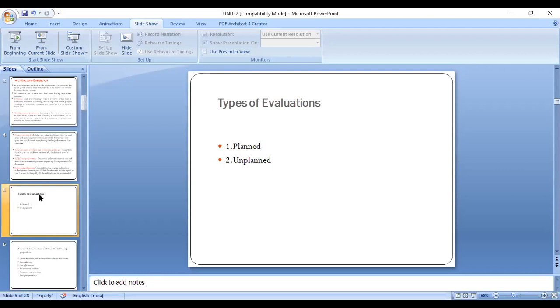So at that time they thought somewhere we made some mistake. So that's why we need to evaluate our project from first to ending. This kind of evaluation is called unplanned evaluation. Unplanned evaluation may give fruitful results or not, but planned evaluation will give maximum fruitful results to the developers. Clear?